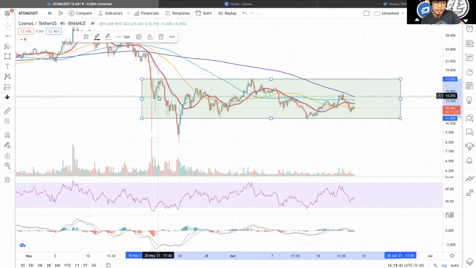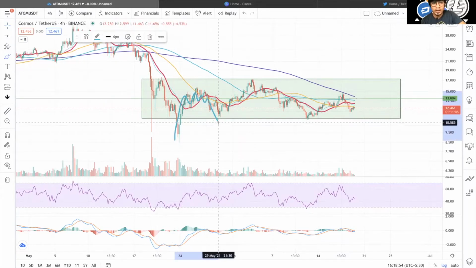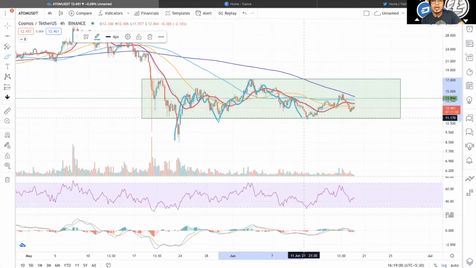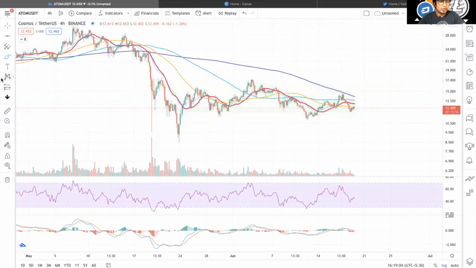In between there's a halt. The price halts for some time, then falls down. If you see here, we moved upwards, halted in this region, and then again fell down. We halted here, moved up, came down, halted, then again came down, halted, came down. This is the type of construction that we have right now, a range-bound construction.